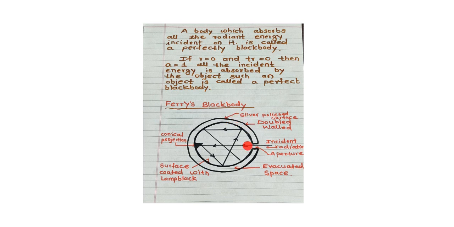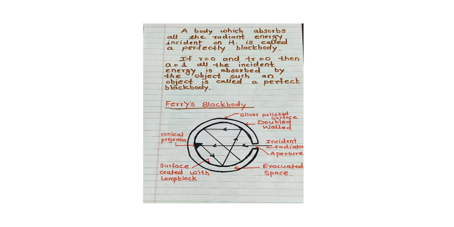It has a conical projection. This conical projection is diametrically opposite to the aperture. This is the aperture and this is the conical projection. The space between the two walls is evacuated to avoid loss of heat by conduction and convection.